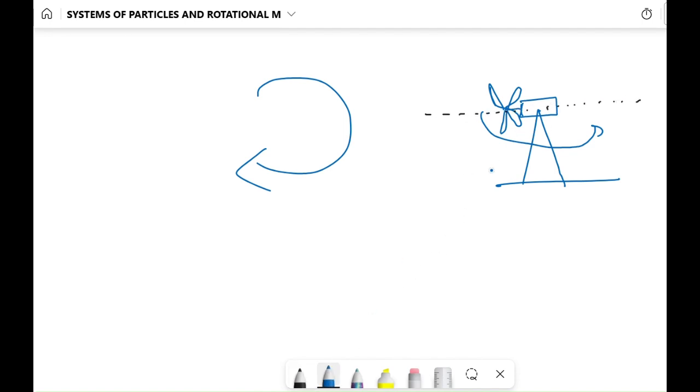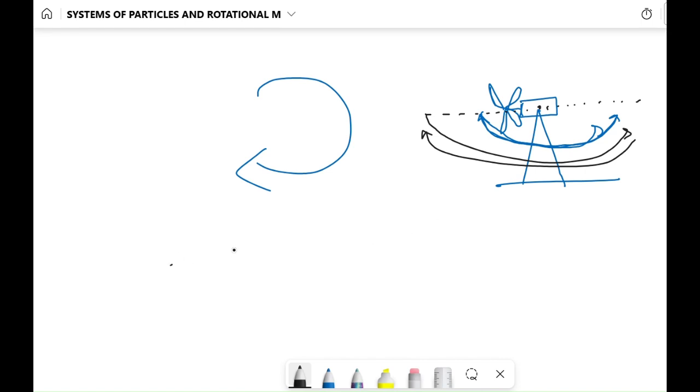If this fan oscillates, it comes this way and again goes back. In this kind of motion, the axis is not fixed; this axis is oscillating. So this is an example of an oscillating axis of rotation, and we say this is a rotational motion.